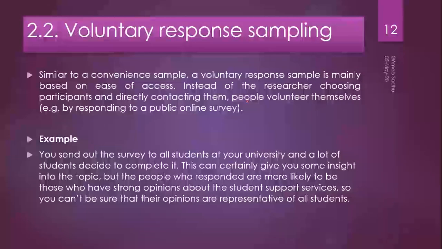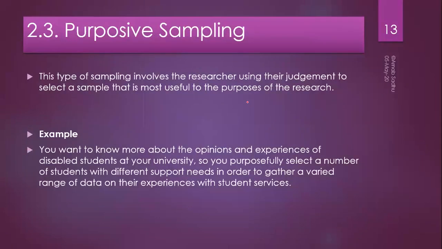The next is voluntary response sampling. In the same case, if you invented a drug and in your class you declare that I need a sample of 5 individuals, please raise your hand whoever wants to be a volunteer, I will apply the drug on those 5 only. So that is called voluntary response sampling. The third one is known as purposive sampling technique. In the purposive sampling technique, researchers use their judgment to select a sample. Judgment means it may be your sentiment or it may be a particular criterion of your research.